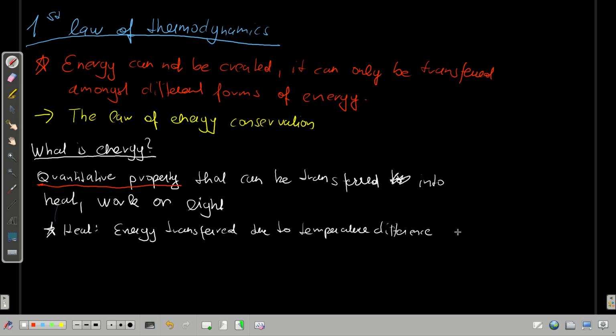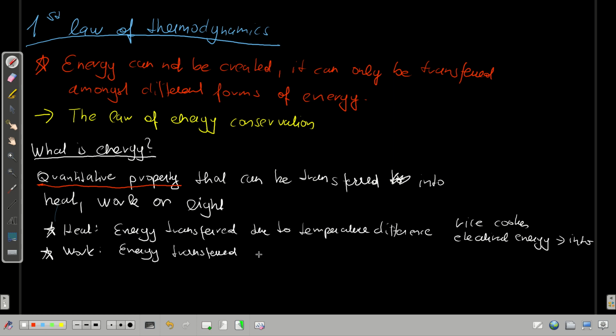And one example here is that for heat, let's say in the rice cooker, we transfer electrical energy into heat. Then let's say work. So it's the energy transferred due to force imbalance.